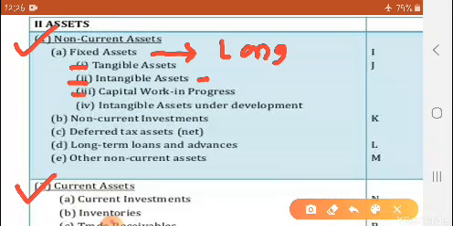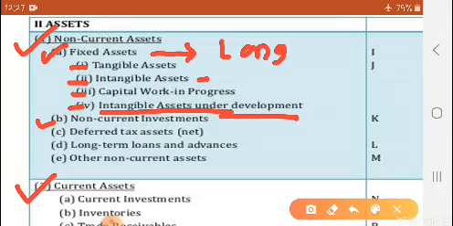Then in fixed assets, one more is there, capital work in progress, the work in progress. Then intangible assets under development. What? Intangible assets which are under development. Any assets which are under development, say some mining or construction work is going on, some process work under development, it will come over here. Then under non-current assets, fixed asset is the first heading.